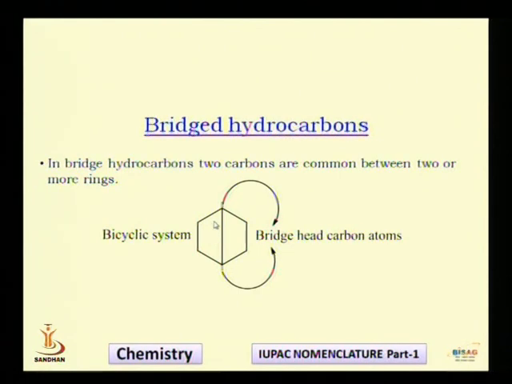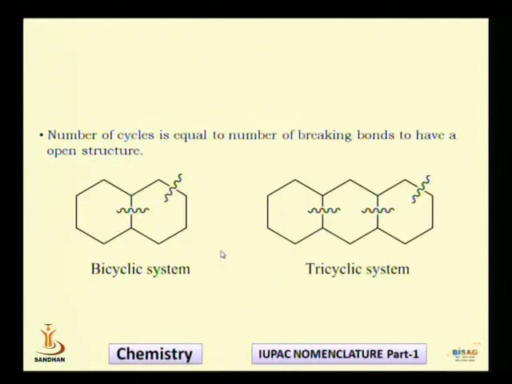So let us go ahead. So first of all, you have to decide what is the system, whether it is bicyclic, tricyclic or tetracyclic, like that. And to decide this, what you have to do is count the number of breaking of the bonds.